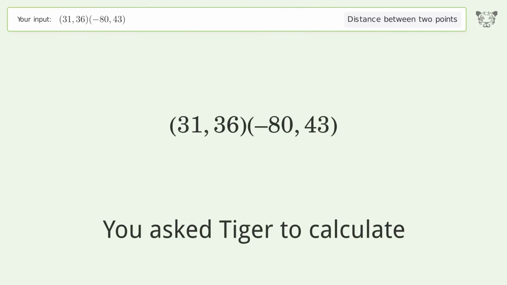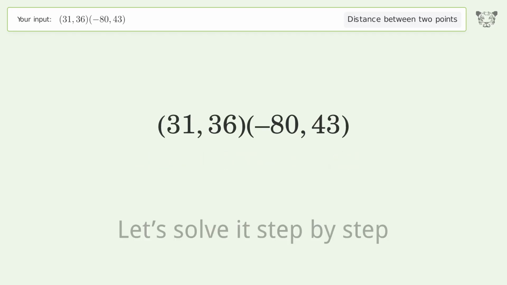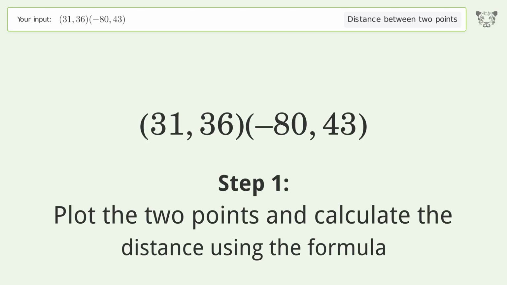You ask Tiger to calculate. This deals with the distance between 2 points. The distance between the 2 points is the square root of 12,370, or 111.221. Let's solve it step by step. Plot the 2 points and calculate the distance using the formula.